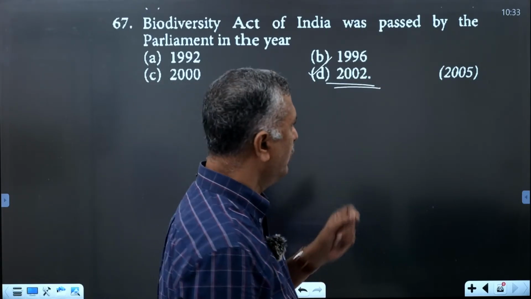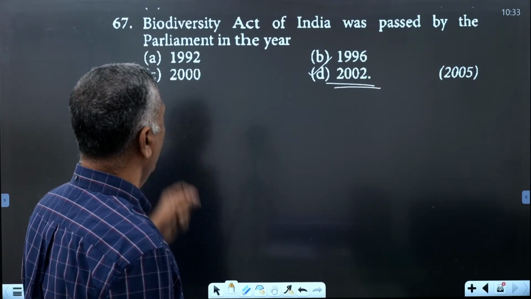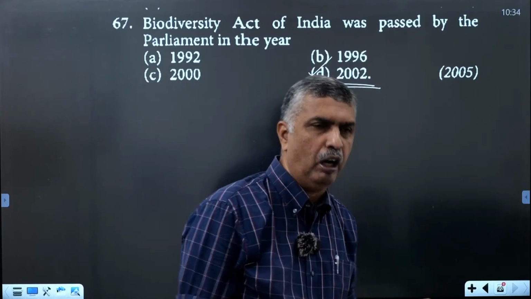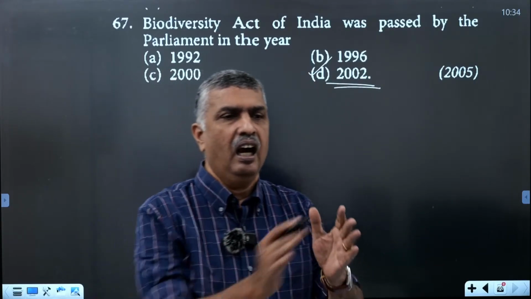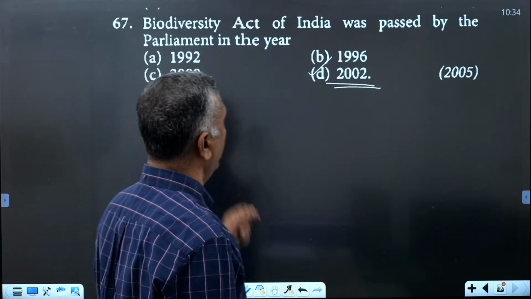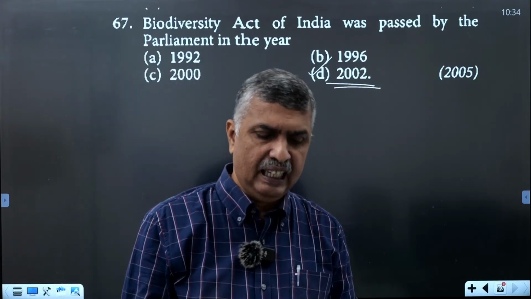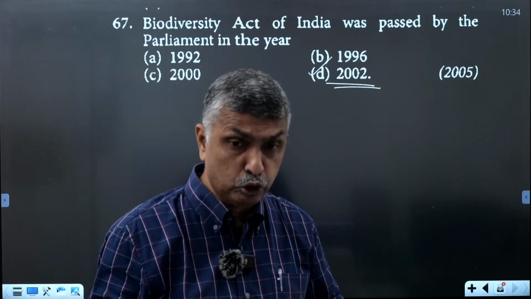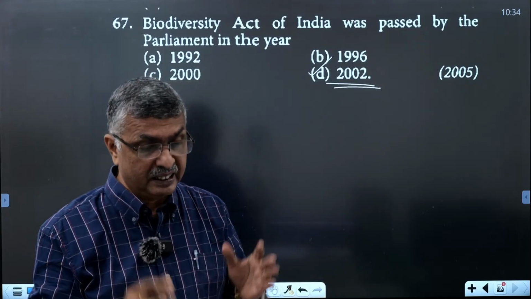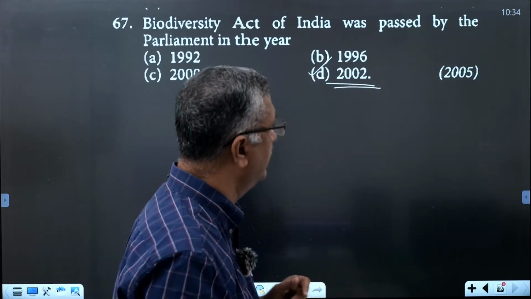The Biodiversity Act aims to preserve biological diversity, promote sustainable use, and ensure sharing of benefits from its use.